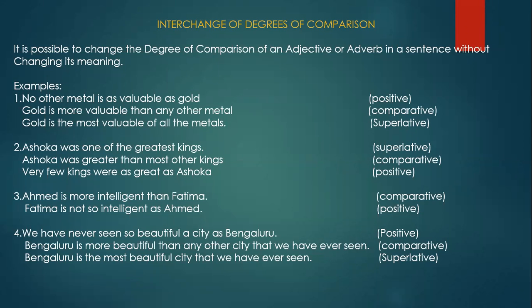Nehru was greater than many other leaders.